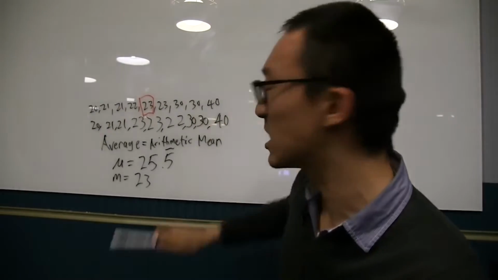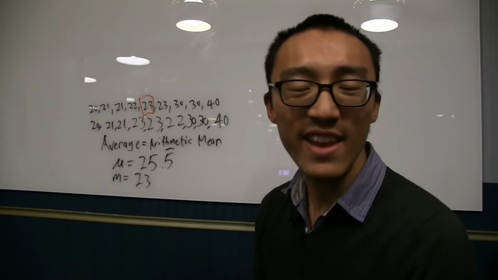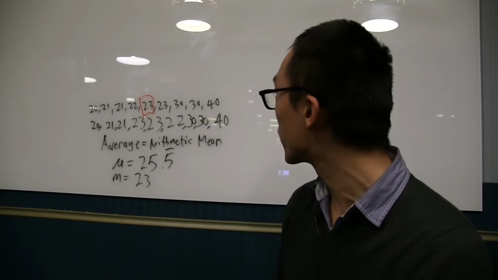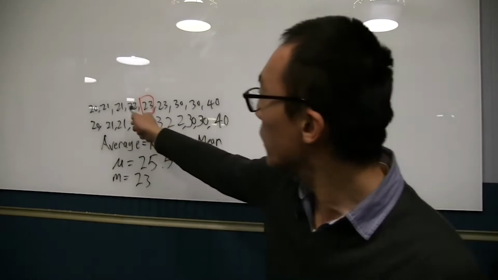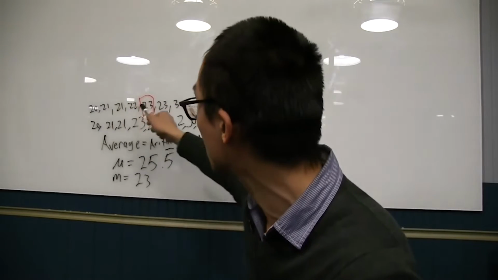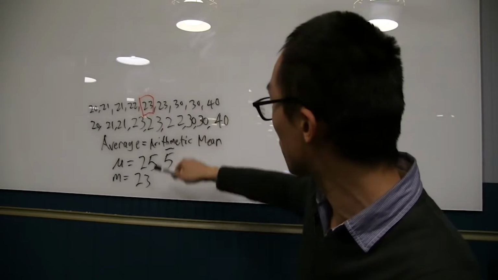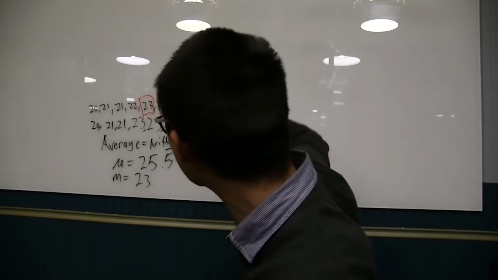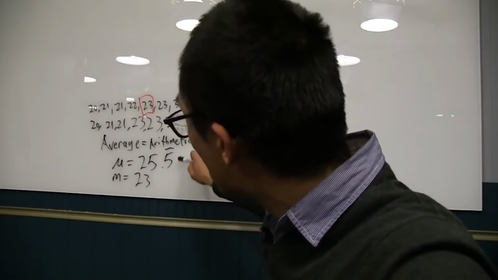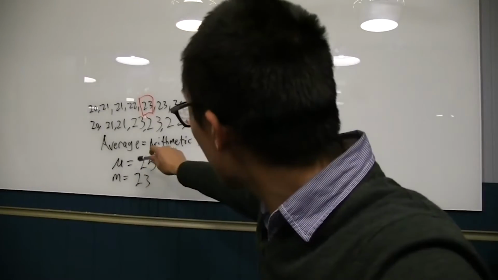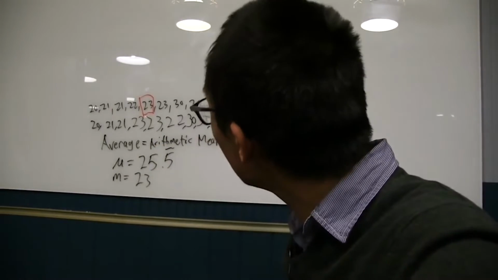If I'm working with these people and someone asks me, hey, what's the average age of the people you work with? 25 is not correct. 23 more represents, it's closer. See, there's a few people who are a little older, but 23 better represents this group of youngsters. There's a discrepancy between these two. Why is the arithmetic mean different than the median?